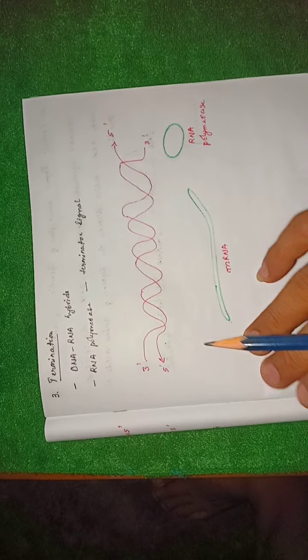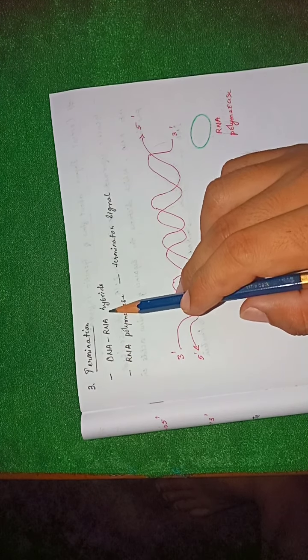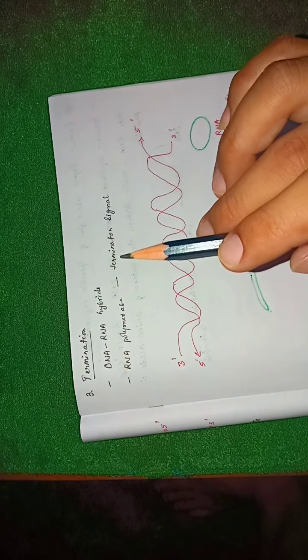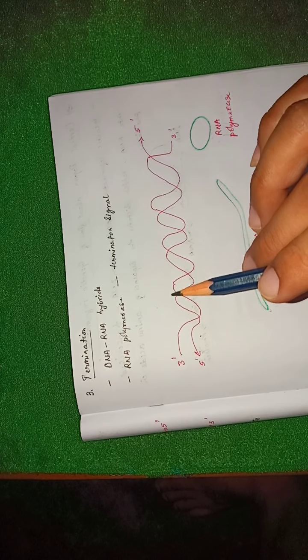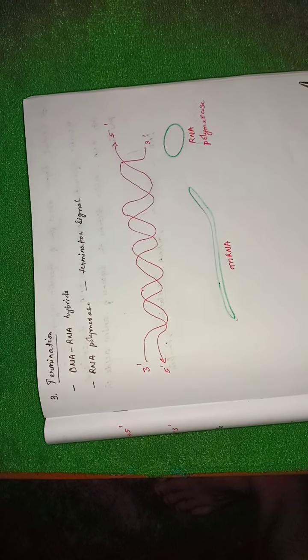Now the third and the last step in the transcription is the termination. As the transcription proceeds, the hybrid DNA-RNA, that means the RNA that is containing the information of both the DNA and RNA together, begins to dissociate, freeing the RNA molecule that is being synthesized.